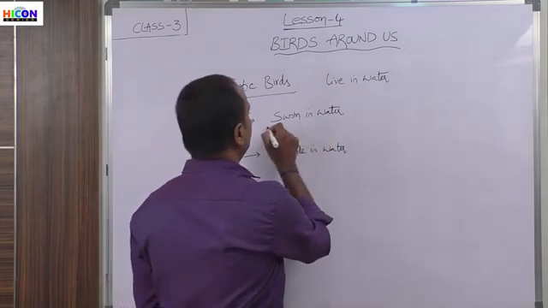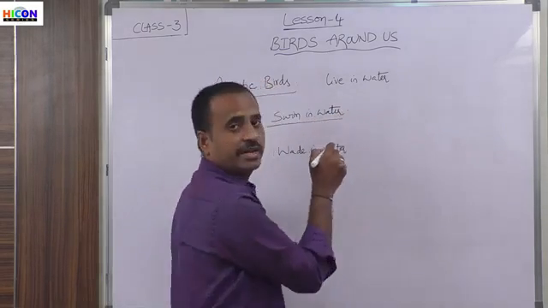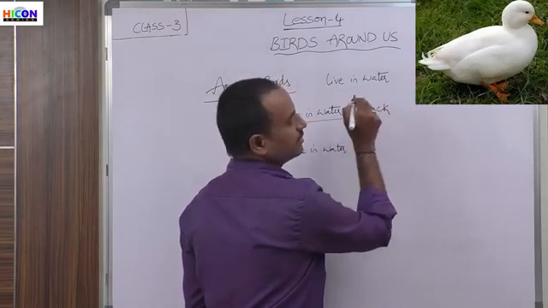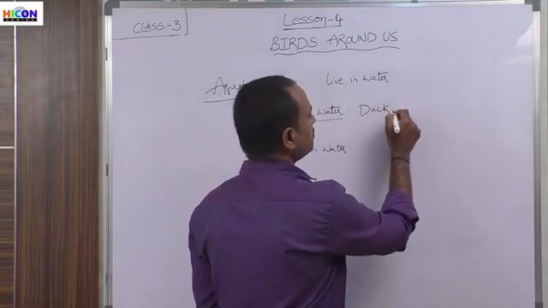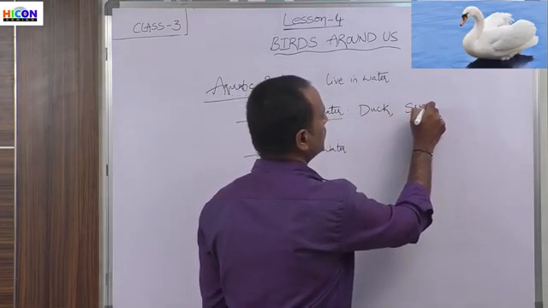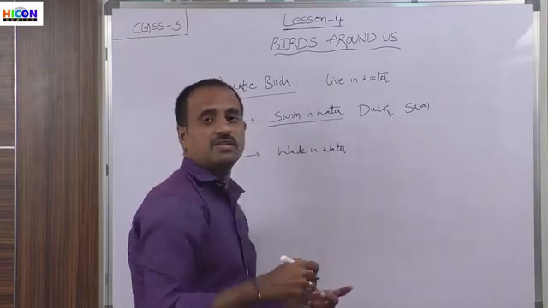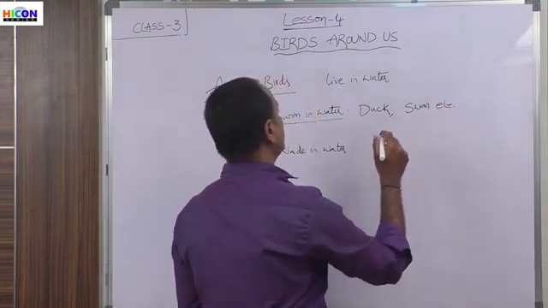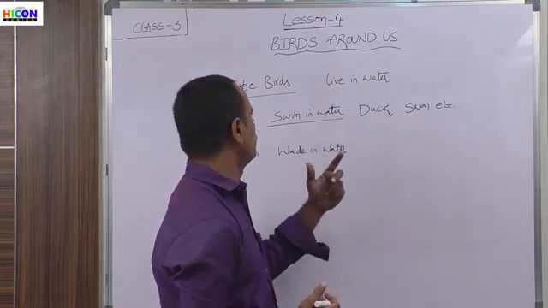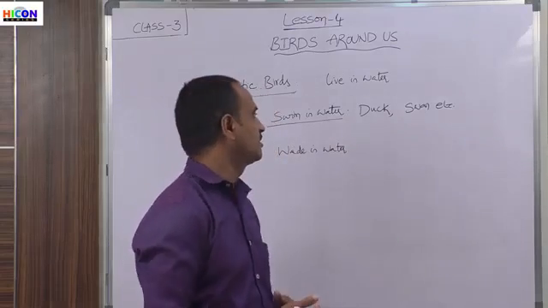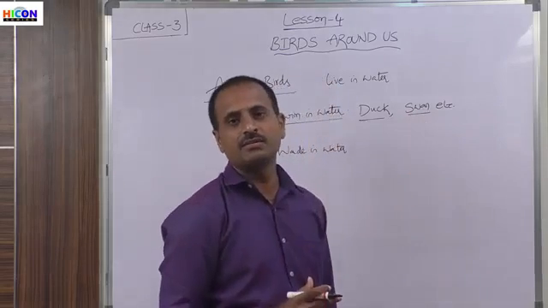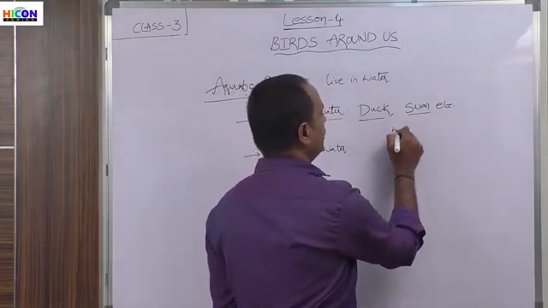Some birds will swim in water. For example, if you take a duck, and also a swan. So children, the duck and swan are examples of birds which can swim in water. So how can the ducks swim in water? Because these ducks and swans have webbed feet.